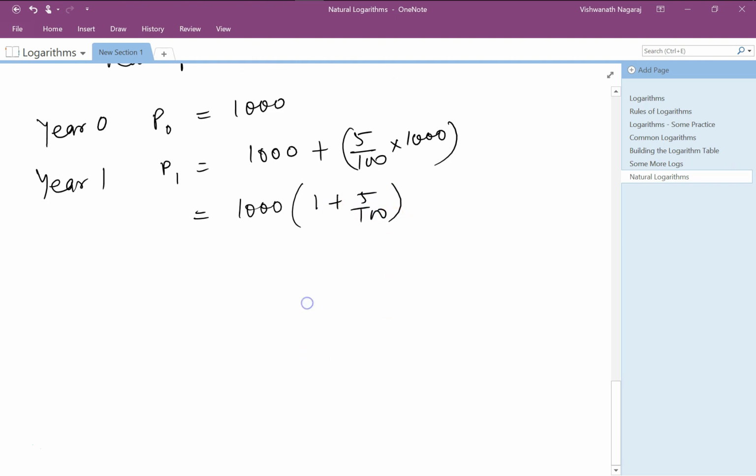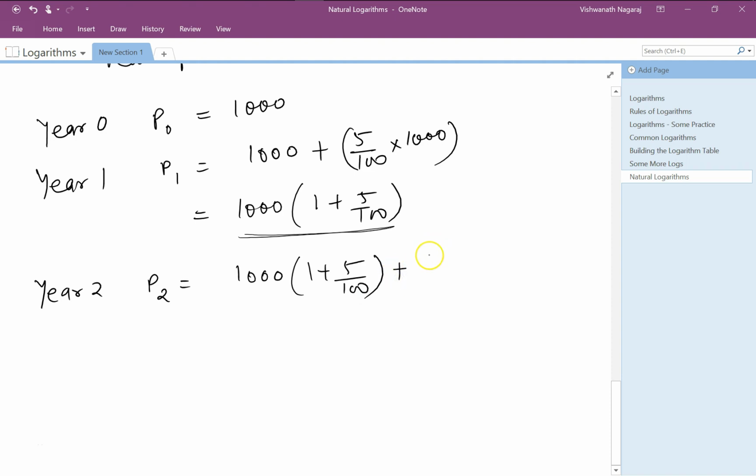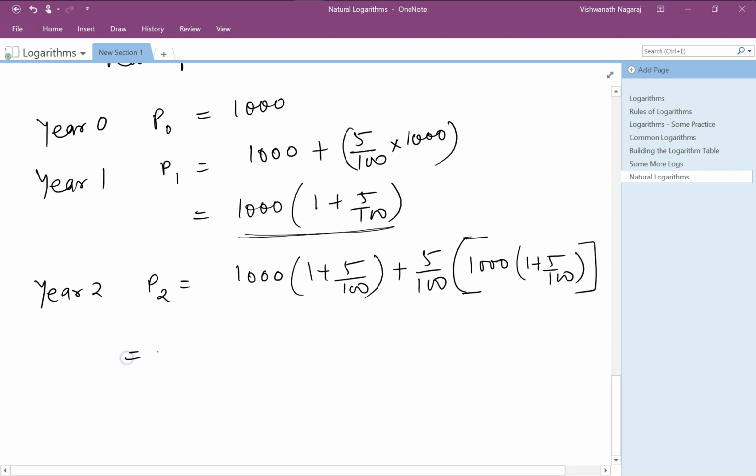Now at the end of year 2, what happens? We take whatever was there, so that is 1000 times 1 plus 5 by 100, and then we calculate the percent of that amount. So 5% of 1000 times 1 plus 5 by 100. So again, don't simplify.